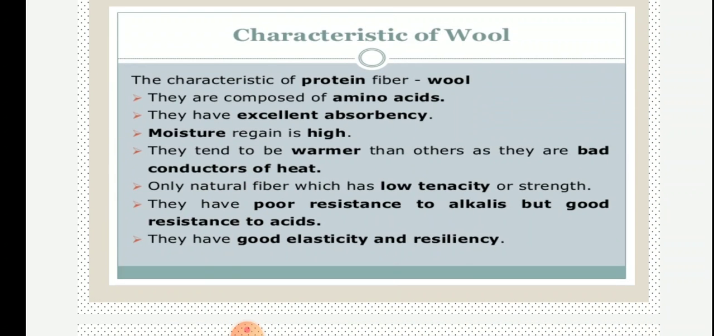What are the characteristics of wool? Wool is actually a protein fiber. As we have our hair, our hair is also made up of a protein known as keratin. The same way wool, which is extracted from the hair of animals, is also a protein fiber. They are composed of amino acids and they are excellent at absorbing water, dust particles or anything. It is even a good sound absorber.